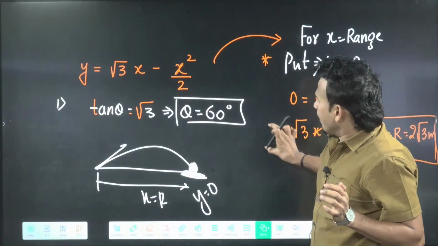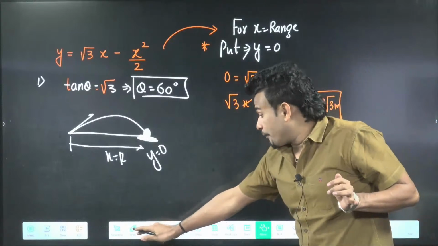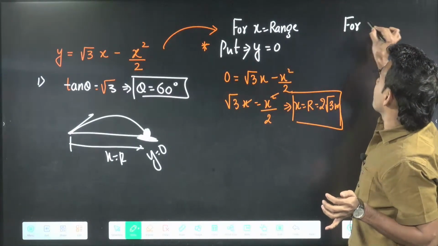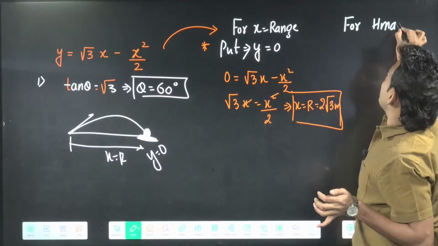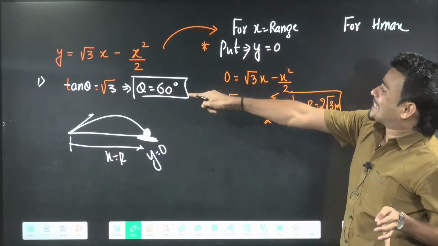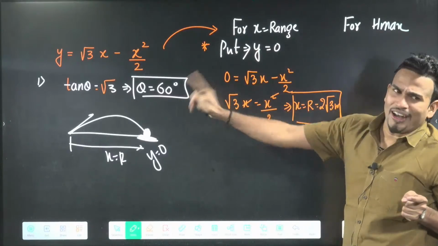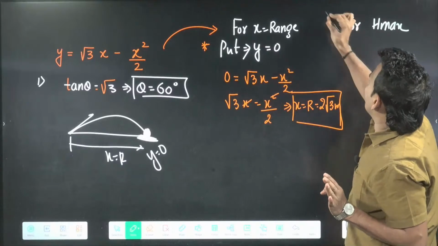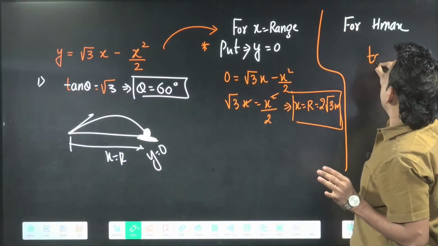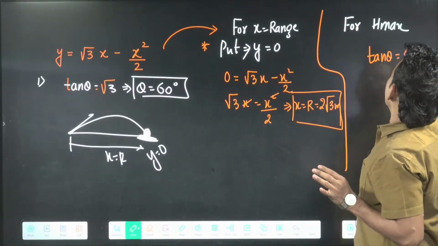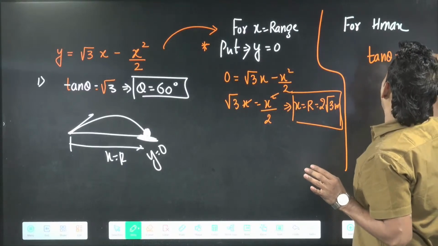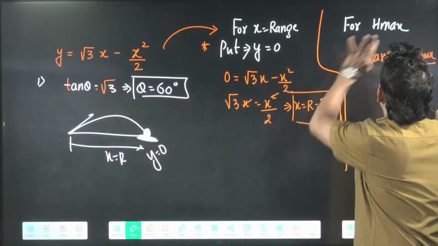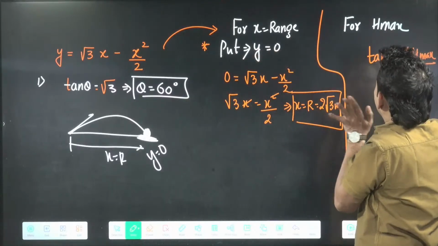Acha, you tell me, for h max what will you do? If anyone asks you maximum height, then what will you do? For maximum height, always remember, you already calculated theta. Theta you will already get. Range you already got. So for h max, always use tan theta equal to 4h max by r. First find theta, find range. If h max is asked, use this result, you will get the answer.